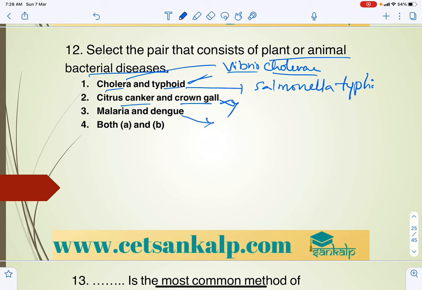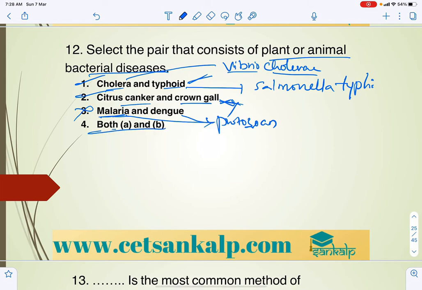Malaria and dengue are generally also considered. In this case, both A and B, malaria is caused by a protozoan, we know that. So we can eliminate this, right? Wrong. So both A and B are, so the answer for this is the fourth one.